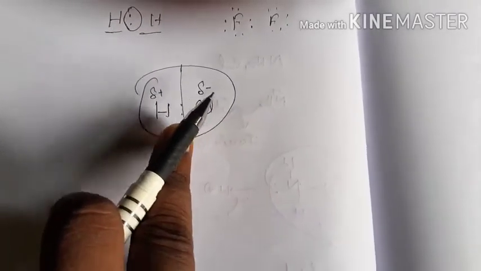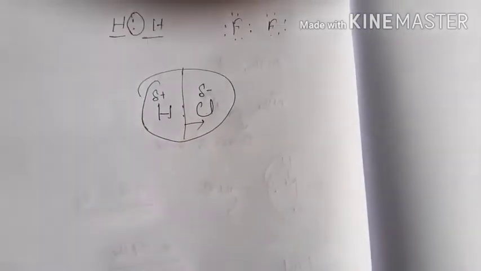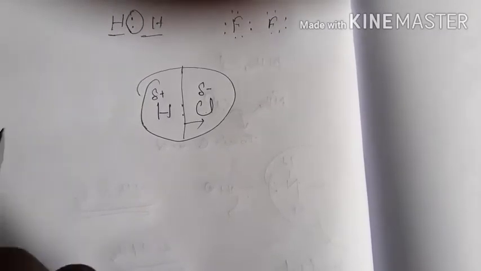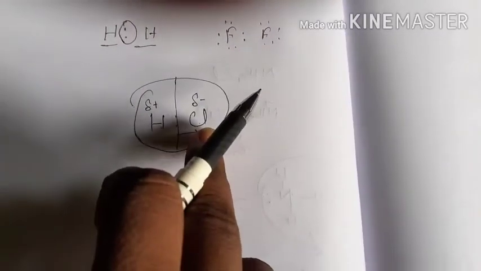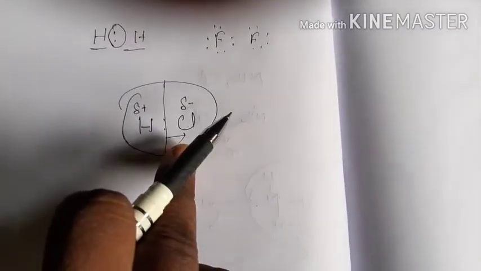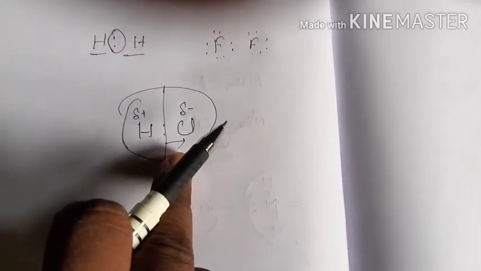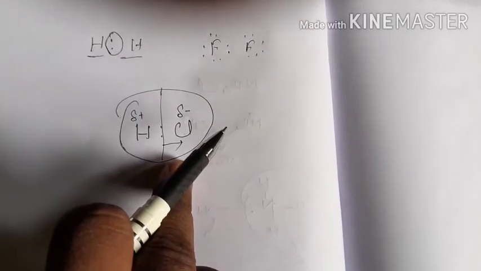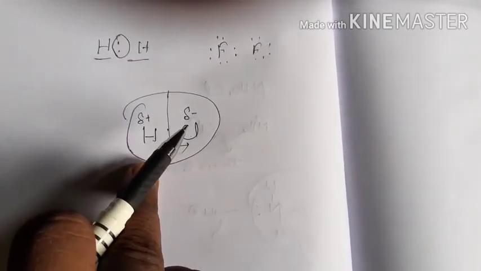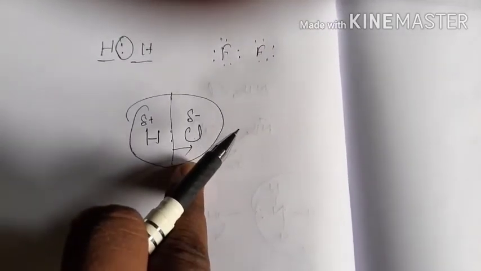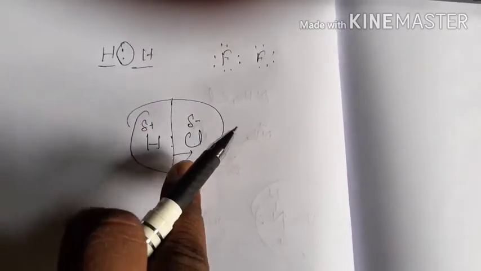Such molecules having two oppositely charged poles are called polar molecules, and the bond is said to be a polar covalent bond. The magnitude of the electronegativity difference reflects the degree of polarity. The greater the difference in the electronegativity of the atoms forming the bond, the greater will be the charge separation, and hence the greater will be the polarity of the molecule.